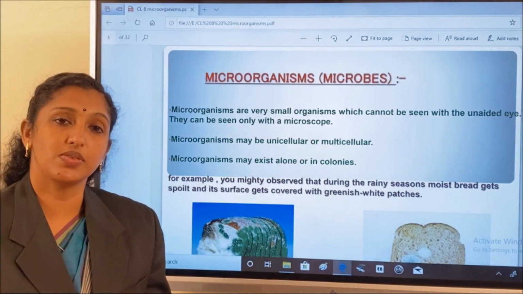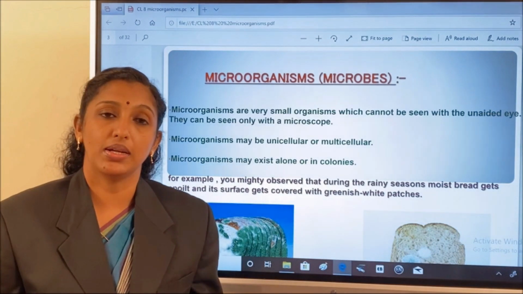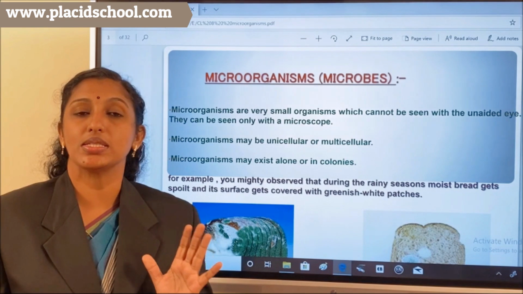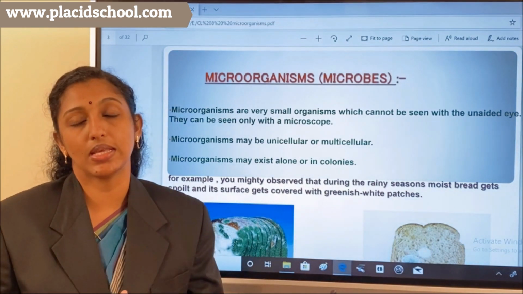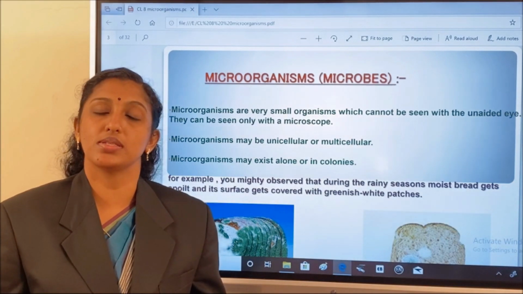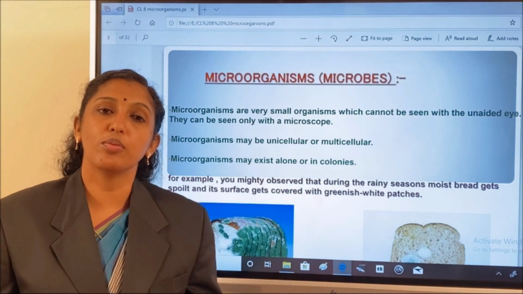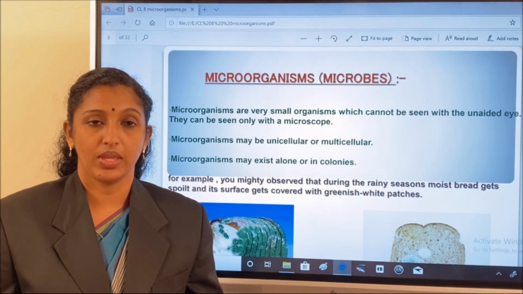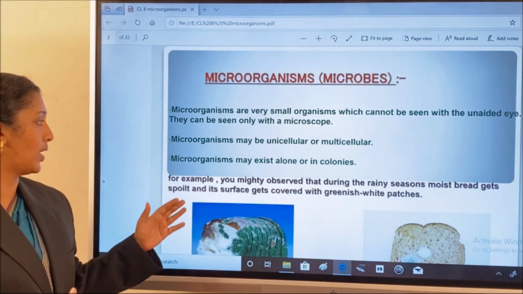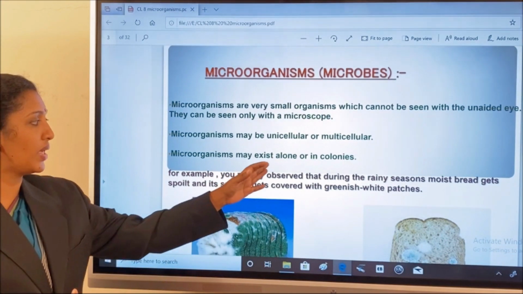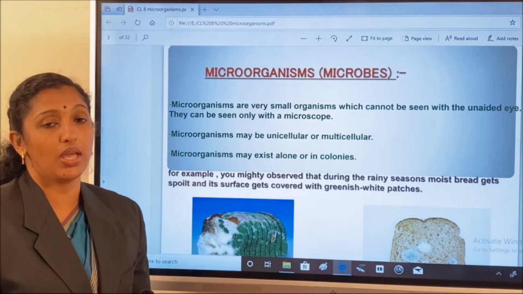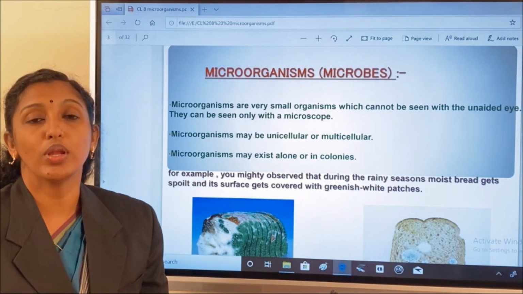You know the difference between unicellular and multicellular. Unicellular means the organism has only a single cell. That single cell performs all the life activities. A multicellular organism has more than one cell. That's the difference between the unicellular and the multicellular organism. Microorganisms may exist alone or in colonies. For example, bacteria and fungi live in colonies.